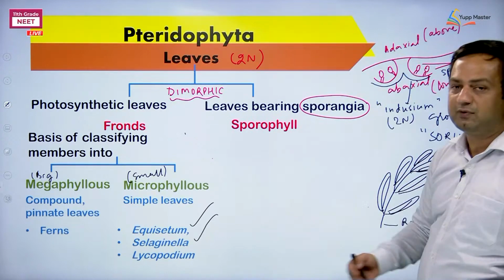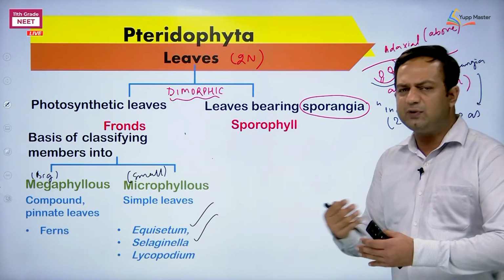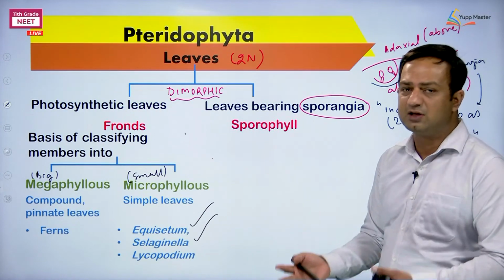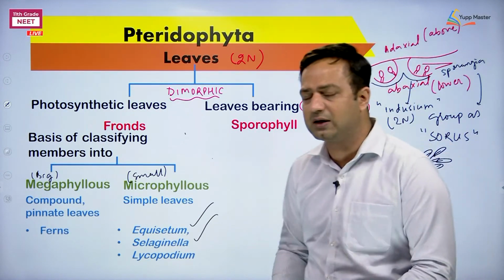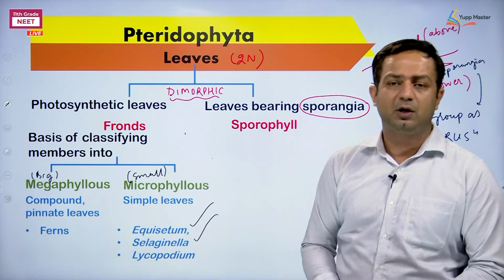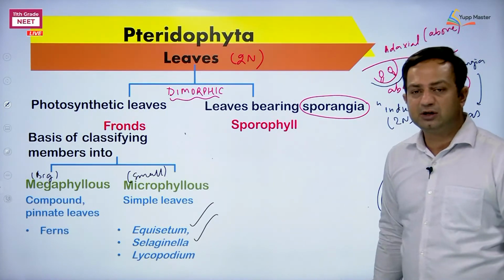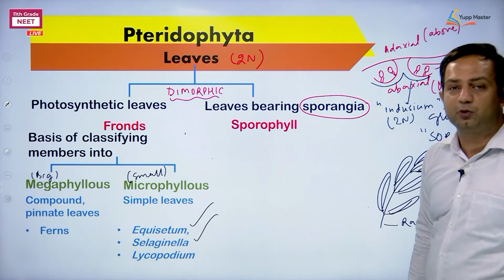Okay, remember that one. We are going to add one or few examples only. Unnecessary examples from biological classification or Kingdom Plantae are not at all required for NEET or not even for the school examination. The other feature that we are going to discuss about is sporophyll.